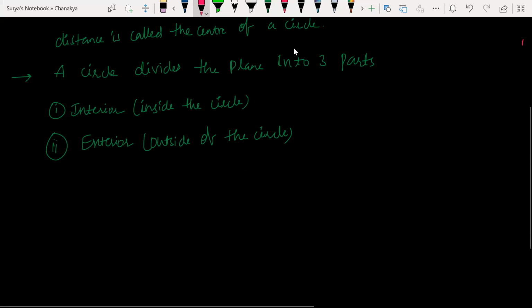Yes. A circle divides the plane into three parts: interior, which means the inside of the circle, exterior, and one more part. What is the third part? Sir, I still didn't understand what a plane is. The circle itself is the third part.